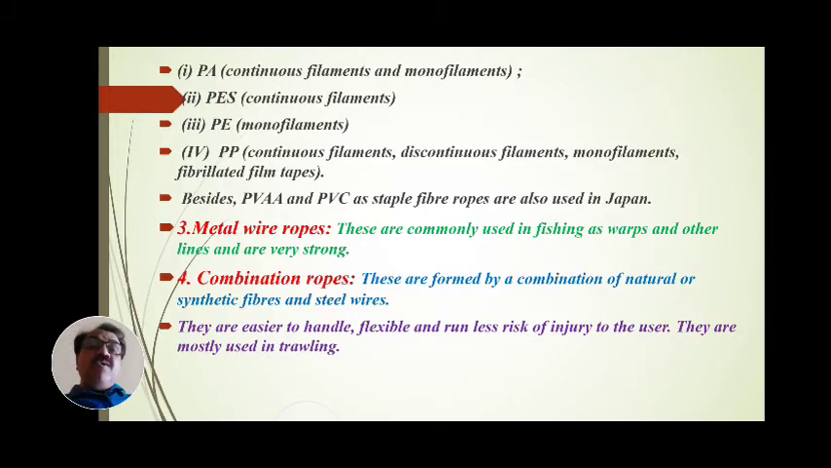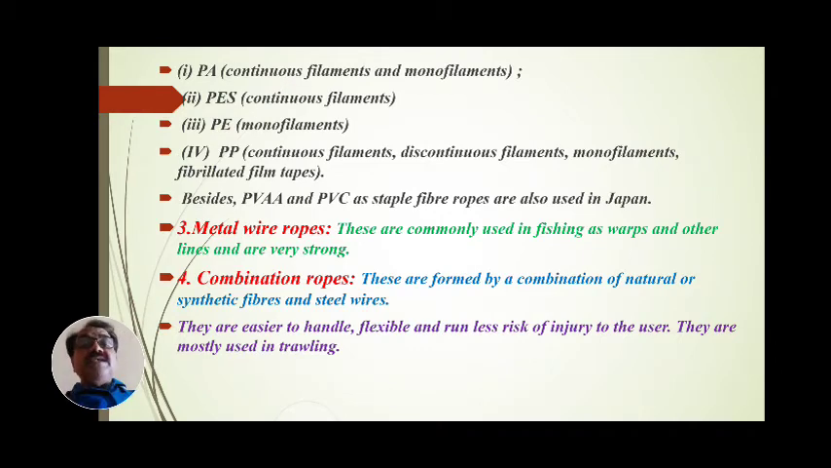The third type of ropes are the metal wire ropes. These ropes are commonly used in fishing as warps and other lines and are very strong. It means that as development proceeds and modernization takes place.